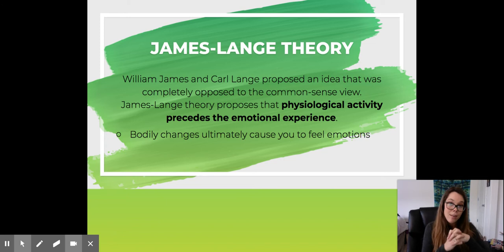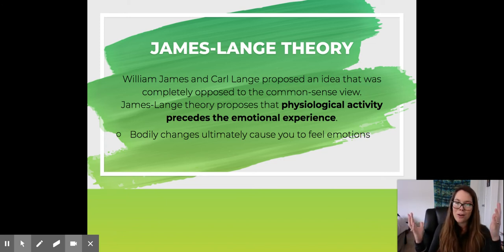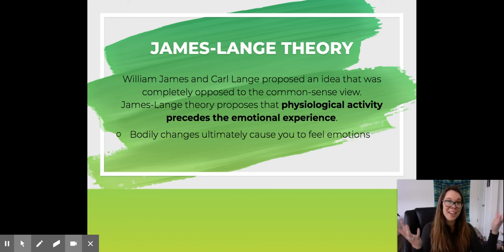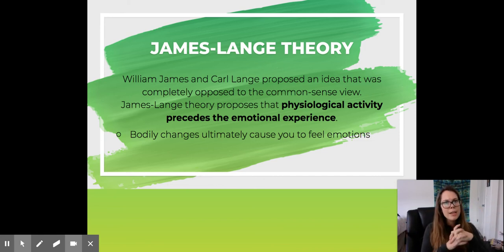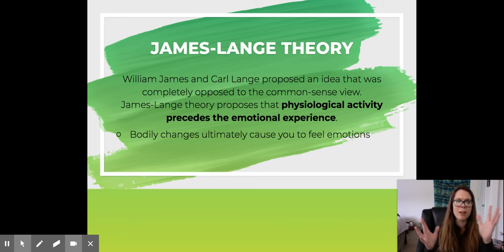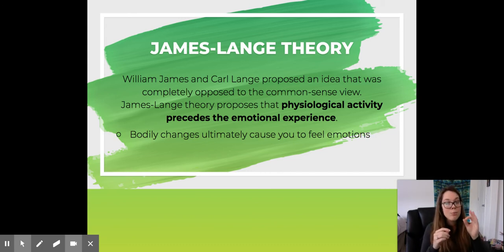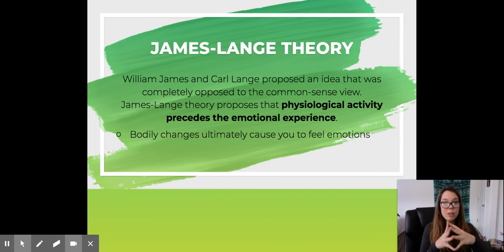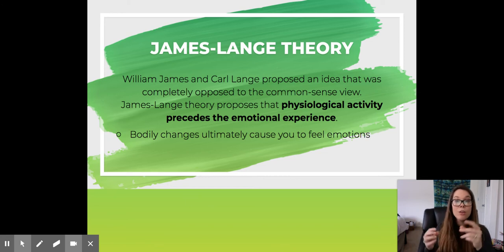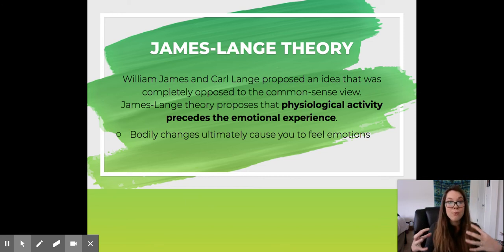So James-Lange theory, of course, William James and Carl Lange, they made it about them, they gave themselves the names. They proposed an idea that was completely opposed to the common sense view at the time. James-Lange theory proposed that the physiological activity precedes the emotional experience. So our bodily changes ultimately cause you to feel emotions. So essentially, we have to be physiologically aroused before we know that we are happy or scared, right?